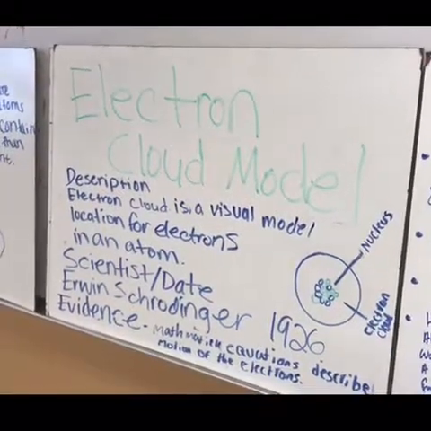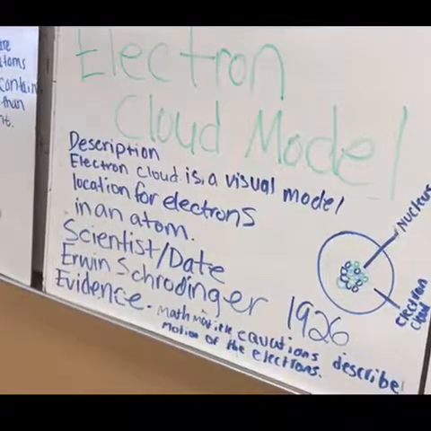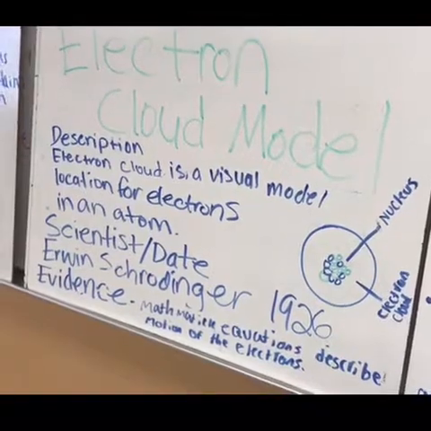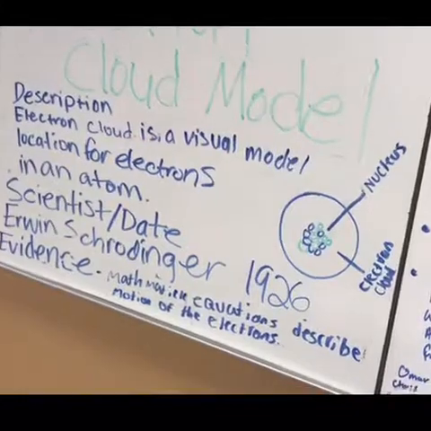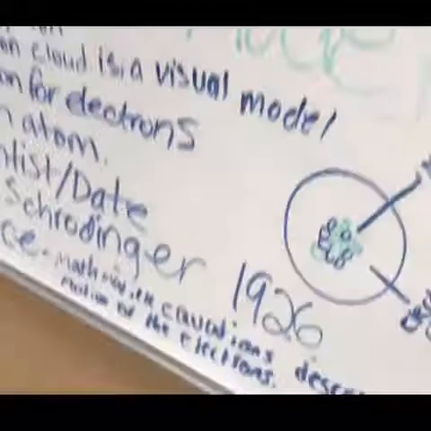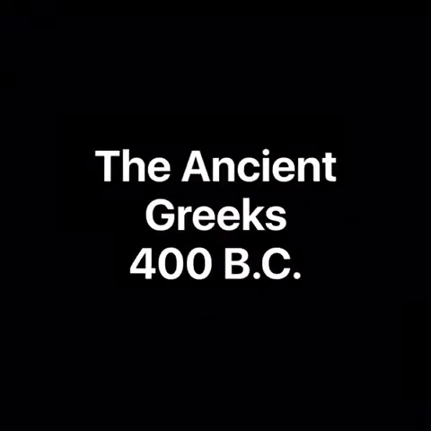Electron cloud model. The electron cloud is a visual model of the likely locations for electrons in an atom. The scientist is Erwin Schrödinger, 1926. Evidence: mathematical equations describe the motion of the electrons. So you have the nucleus here and then the cloud of electrons around it. Very good, thank you. In 1932, James Chadwick confirms the existence of neutrons, which have no charge. Atomic nuclei contain neutrons and positively charged protons.